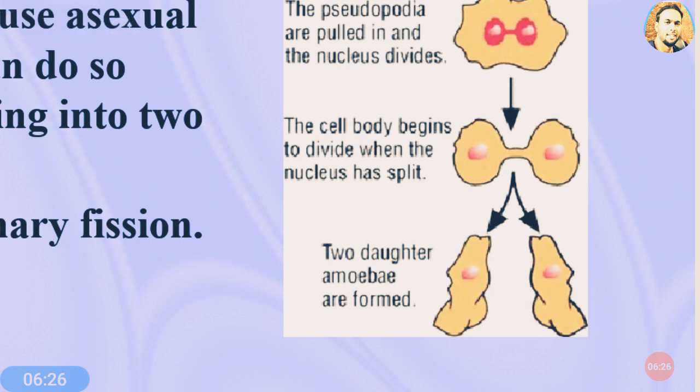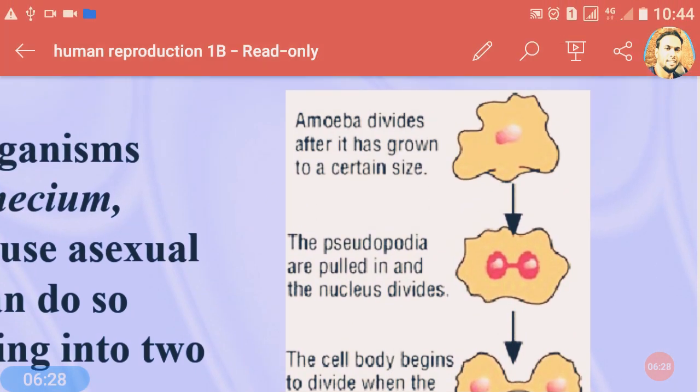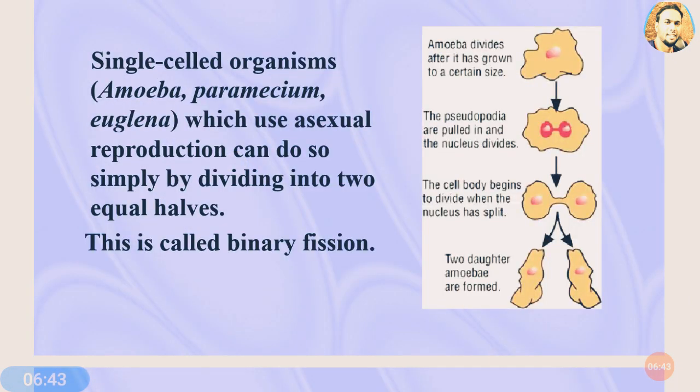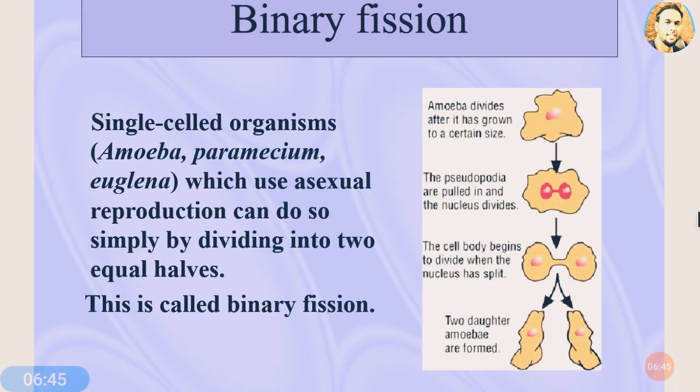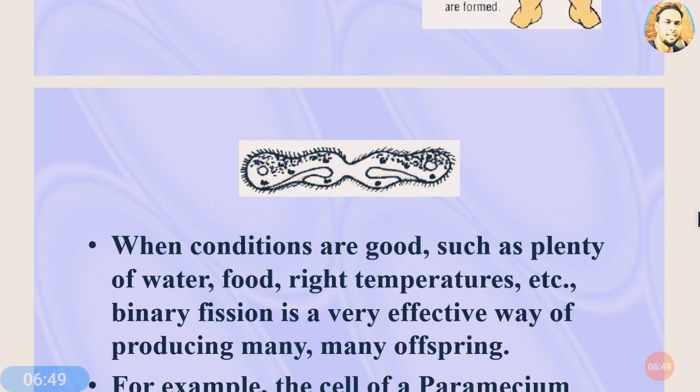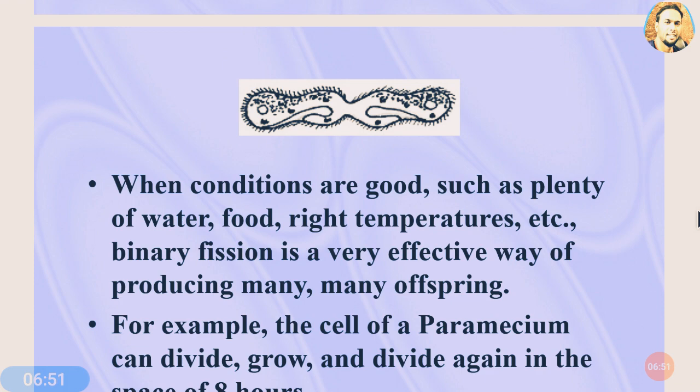It has been produced by this parent amoeba. So dear students, this is about binary fission, and I hope you have understood binary fission. Binary fission is an asexual type of reproduction method, and in this process the body is produced from the parent body by dividing into two pieces.